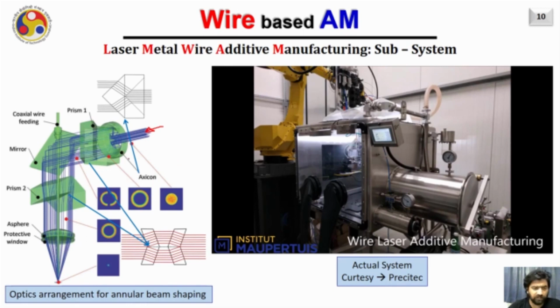The first optical system is a hexagon. Hexagon works like you are seeing here in this diagram. For example, this is the solid laser beam. Assume that half of the rays are traveling on the top surface and the other half of the rays are traveling on the bottom surface.